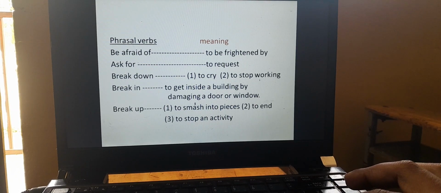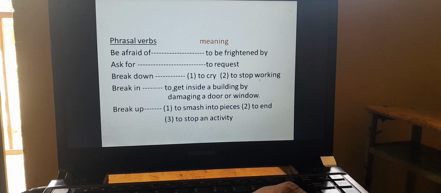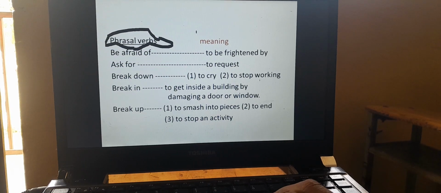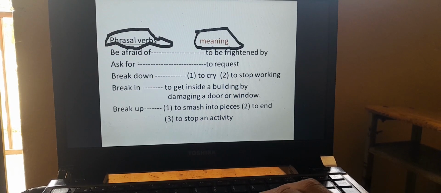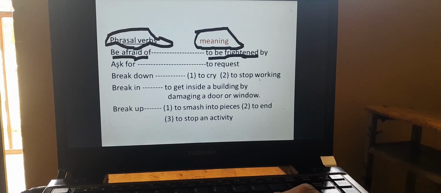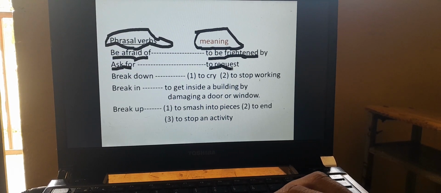Phrasal verbs and their meaning. Let us try to see some phrasal verbs and their meaning, okay? Here are the phrasal verbs, and here is their meaning. Be afraid of means to be frightened by. Ask for is a phrasal verb and its meaning is to request.